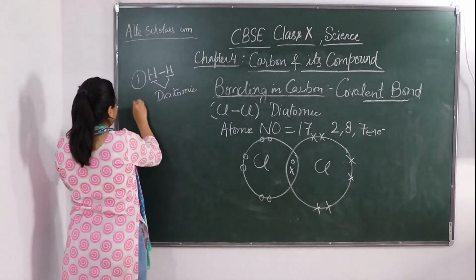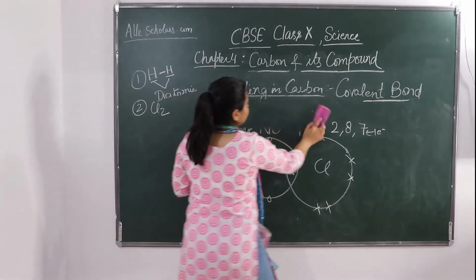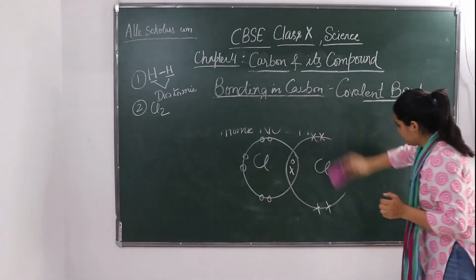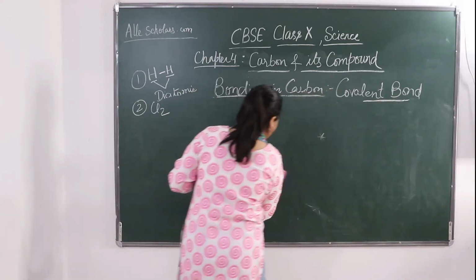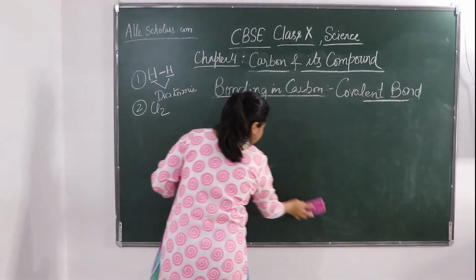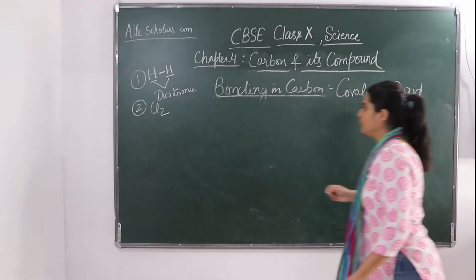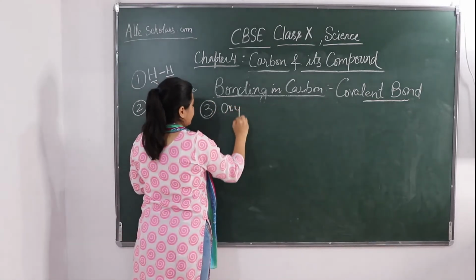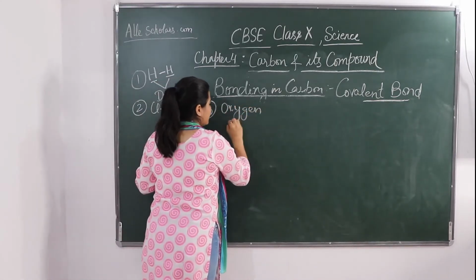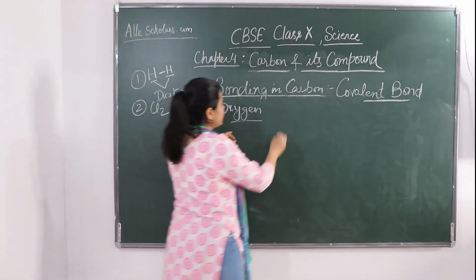Second we have seen chlorine. Now third I am going to take oxygen. Let's see what happens when these oxygens share their electrons. So now let's talk about the third, which is oxygen. If you remember the atomic number of oxygen, how much is it?